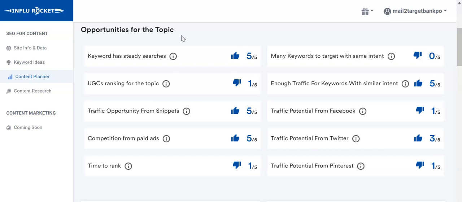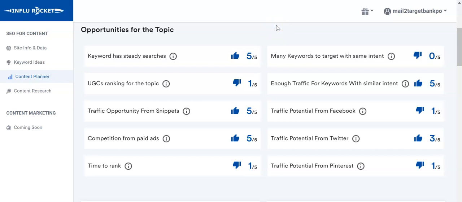Like food is not just food, it's also the associated keywords with the same intent that comes along with food, and then it combines all these keywords and gives you an idea of how all these keywords perform together. So here you can see many keywords to target with the same intent. It says that there are less keywords with the same intent: food. Enough traffic for keywords with similar intent, it says 5, which means that